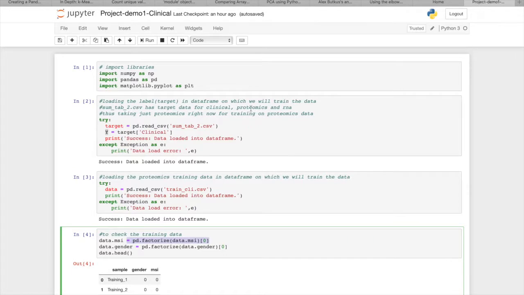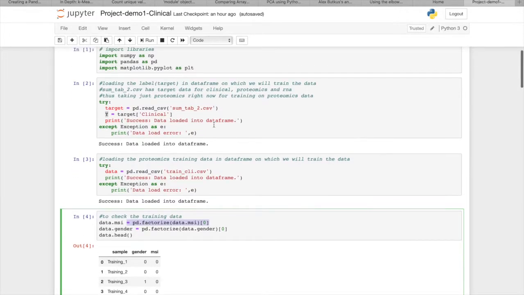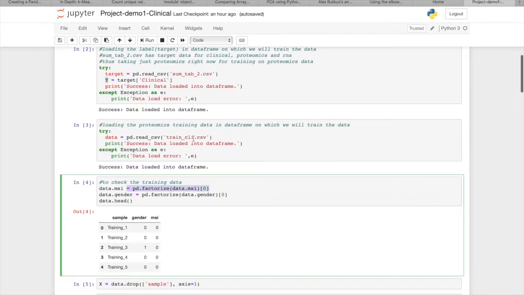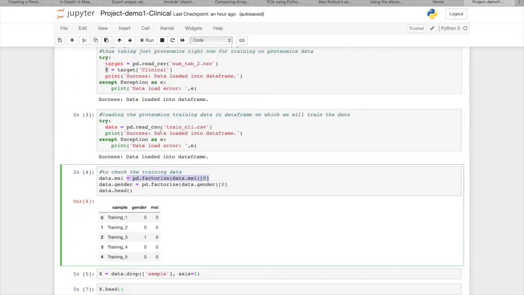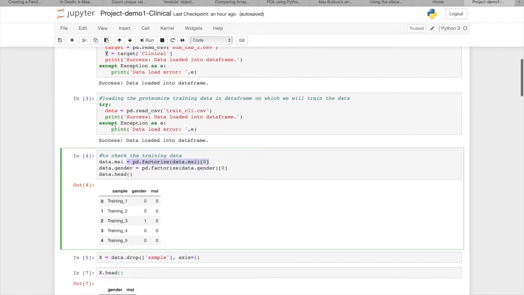And now for starting, let's import libraries, NumPy, Pandas, and Matplotlib. And then the first step is to actually get the target data loaded into the variable, so we do pandas read CSV. Then we take the training data and load it into another variable, data.